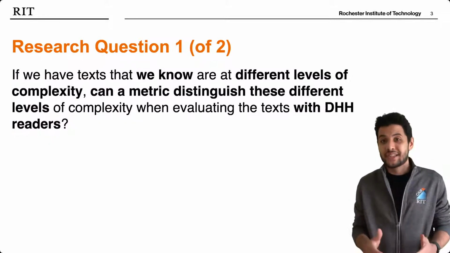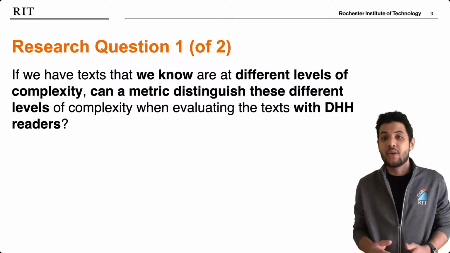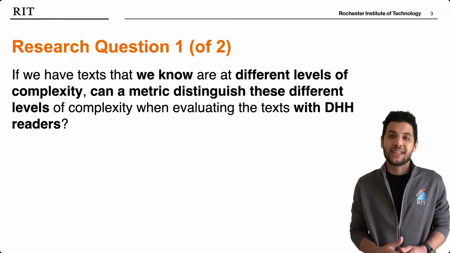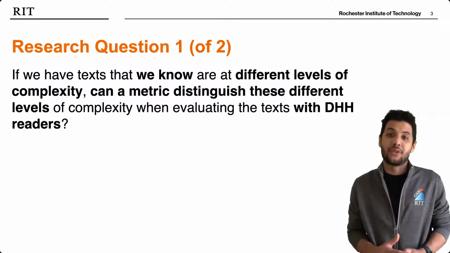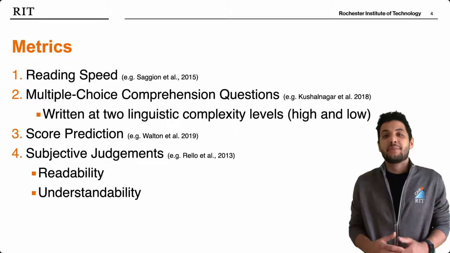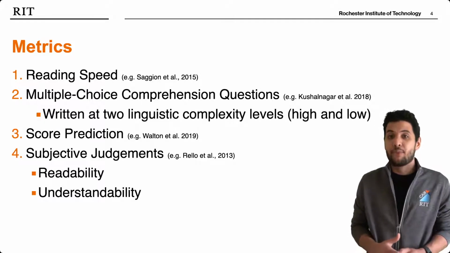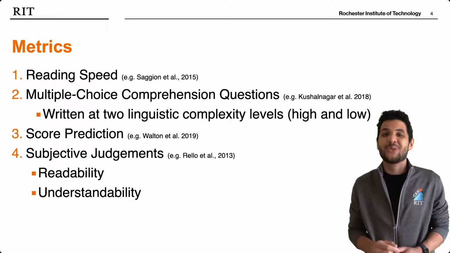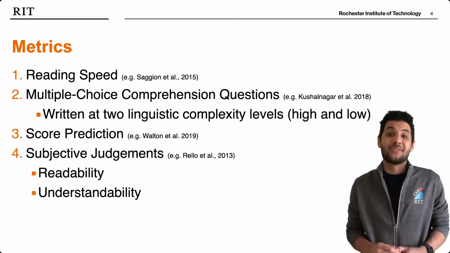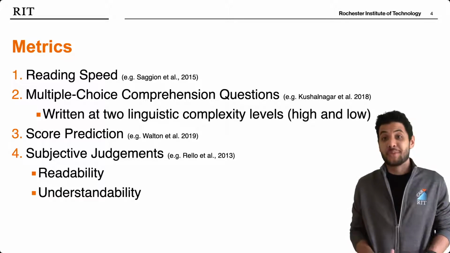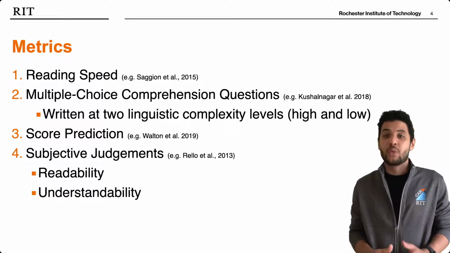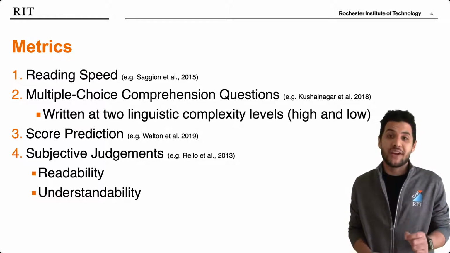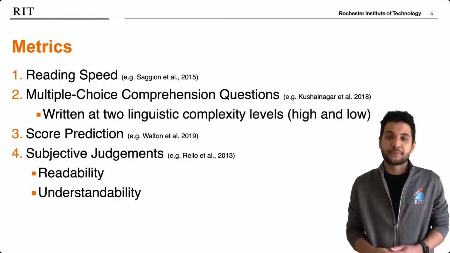So our research question in this study is, if we have texts that we know are at different levels of complexity, can a metric distinguish these different levels of complexity when evaluating those texts with deaf and hard of hearing readers? The metrics we evaluated included reading speed and comprehension questions. Now, our comprehension questions had a twist because we wrote two versions of each question that varied on their level of linguistic complexity. Each participant would only see one version of each question, which allowed us to determine whether varying the linguistic complexity of the questions themselves could affect their effectiveness.